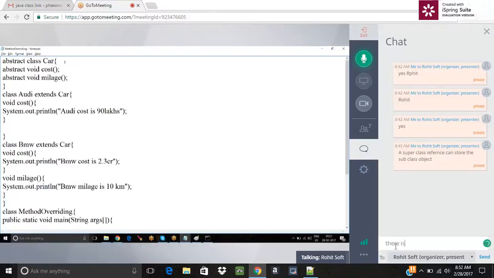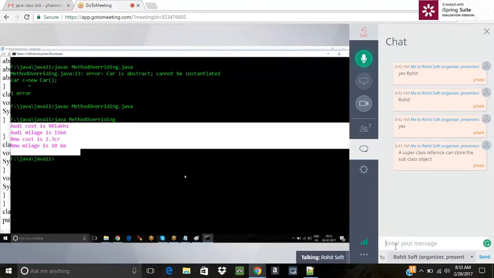So what will happen? According to the rules, here abstract is like a rule. That rule must be followed by all the subclasses. If you're not following that rule, you'll get an error. Like saying abstract void cost, so the car must have cost. Like Audi is a car, so Audi must have cost. So we are having the cost here. And second thing, mileage. So mileage is also a rule. Like saying abstract void mileage, so the abstract method must be overridden. Means what? If I'm not overriding, it will give an error. Okay. So next thing,